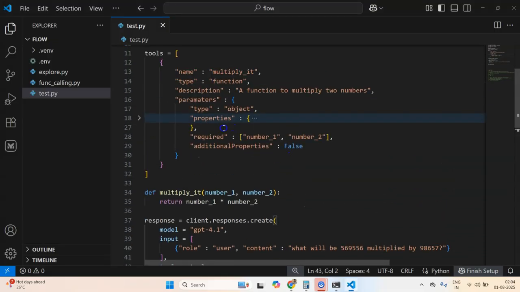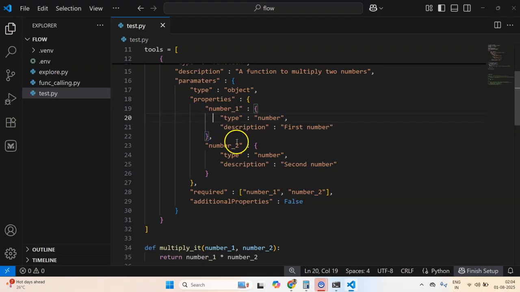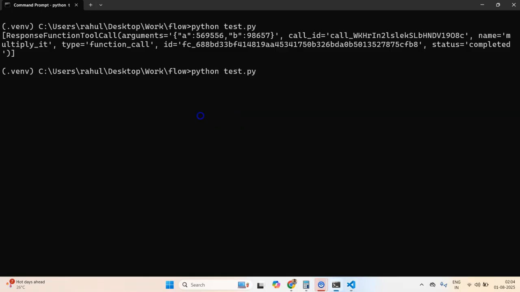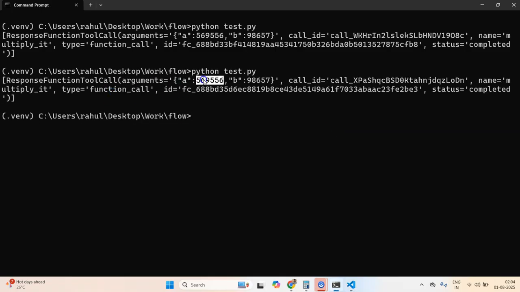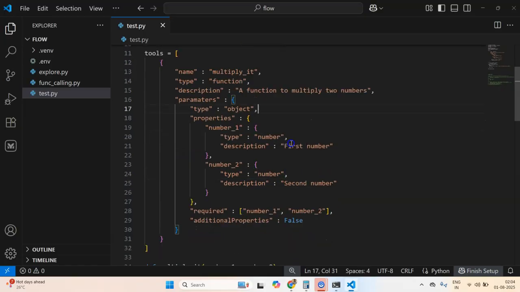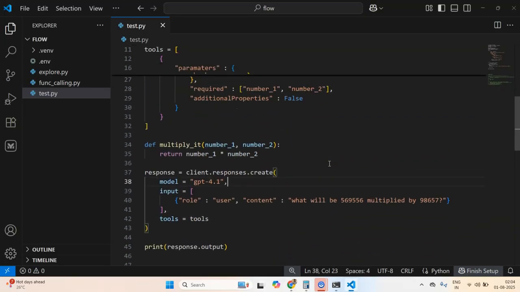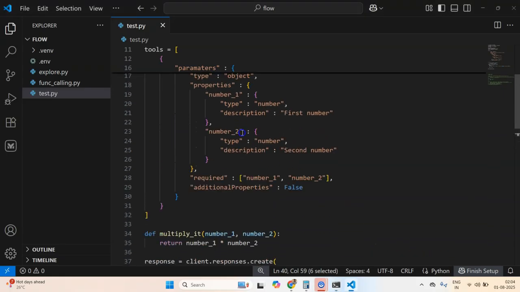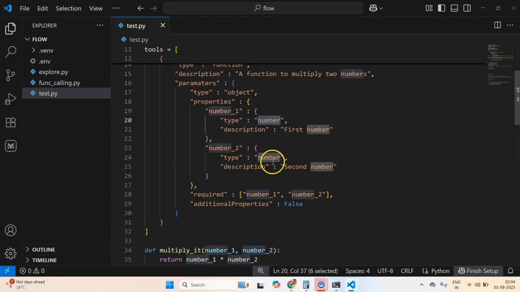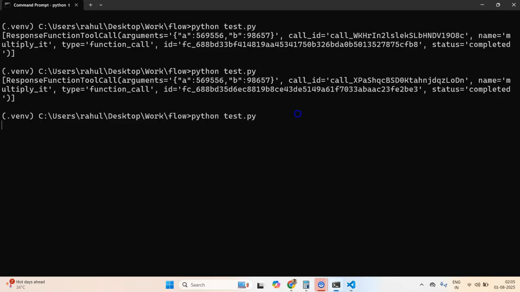I think this is something which it was not able to do. Let me run it again, one second. Maybe we did not describe it correctly here. Why is it calling it A and B? Did we specify something? Numbers are getting captured correctly, but somehow it is not capturing these names. Type number and first number as number 1, and second as number 2. Maybe I'm doing something wrong which I'm not able to see right now, but let me change the description and try to.